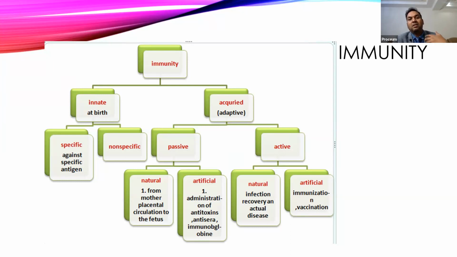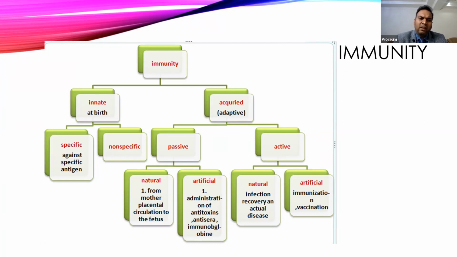Active means when they are actively stimulated to our immune system, and then the immune system arises, and creates antibodies, or creates cell-mediated toxicity, and then acts on that particular antigen. So our immunity will be stimulated, and once immunity is stimulated, it will remember it for a lifetime as memory cells, and then act again whenever a new infection occurs with the same antigen. Then again they will react more promptly and more aggressively.